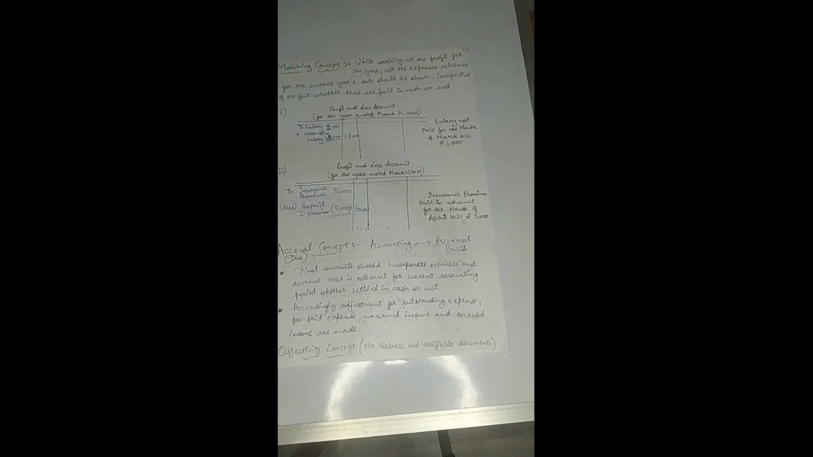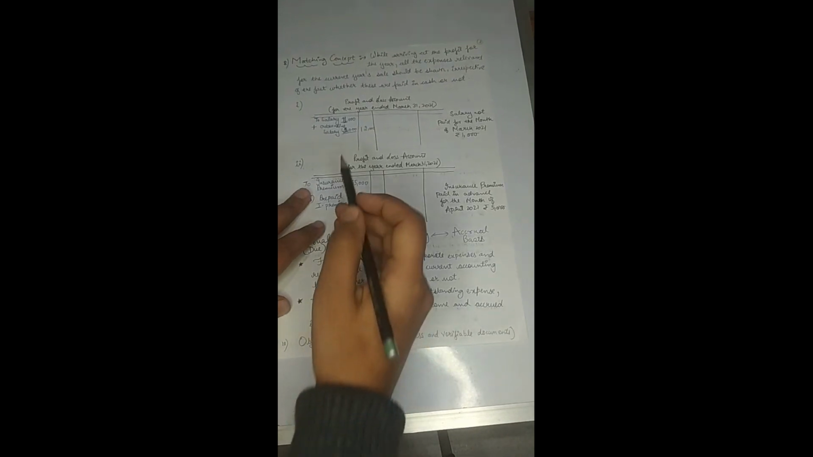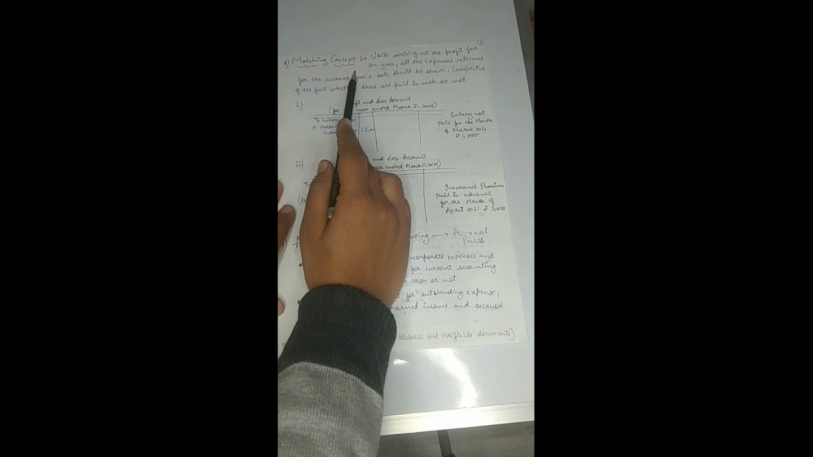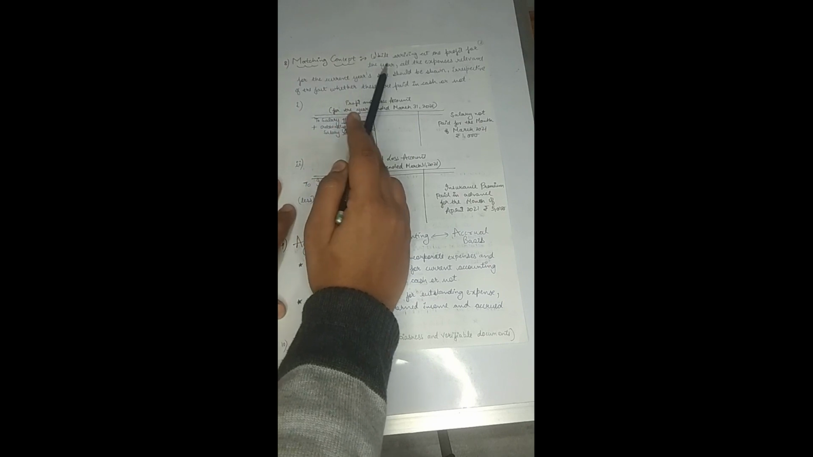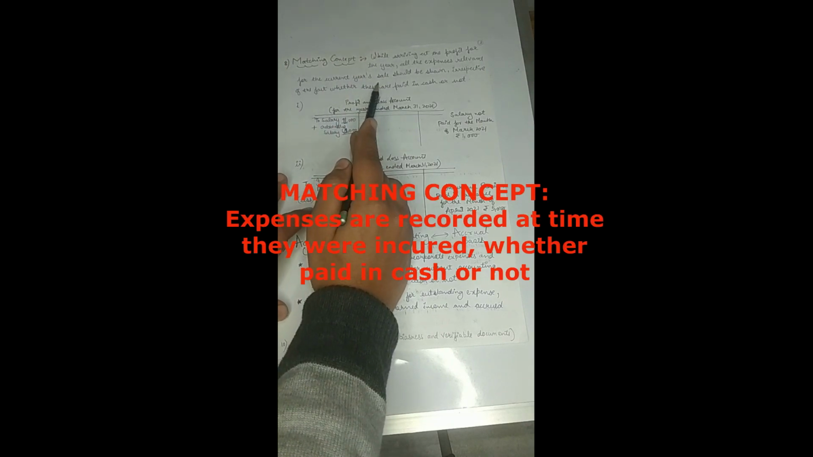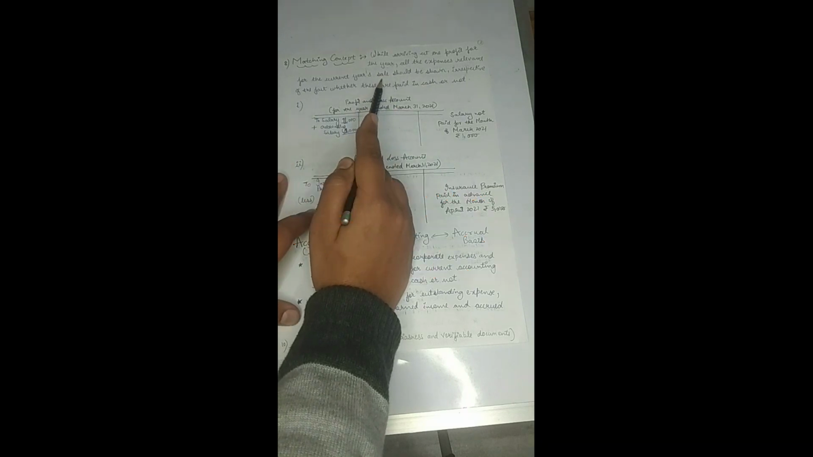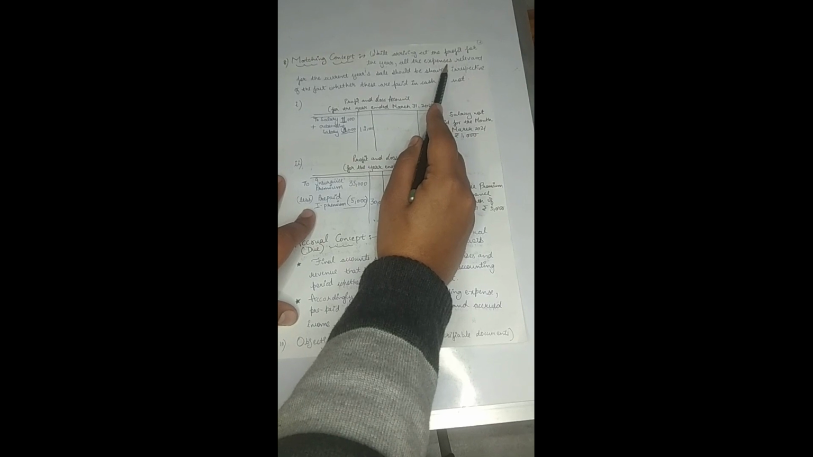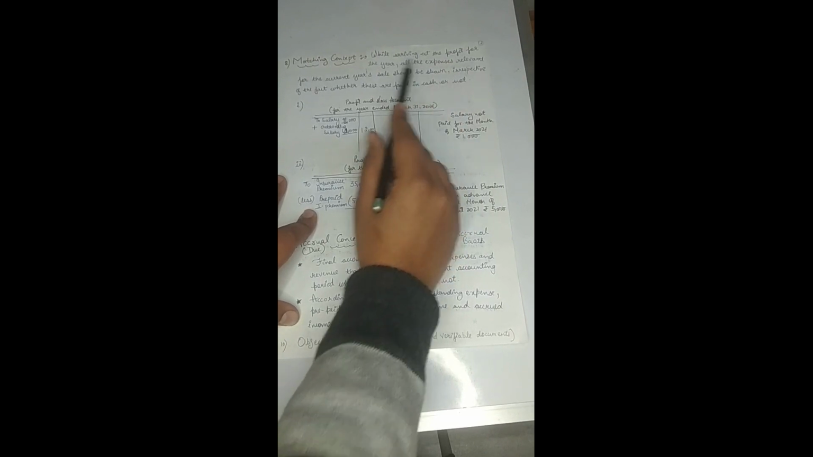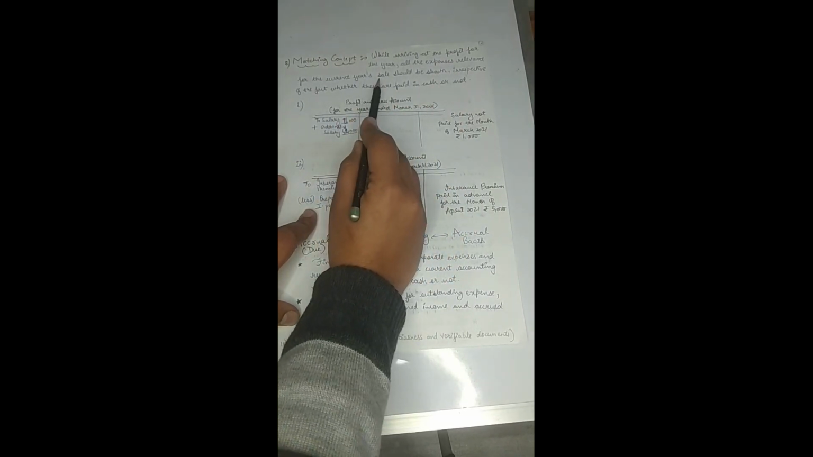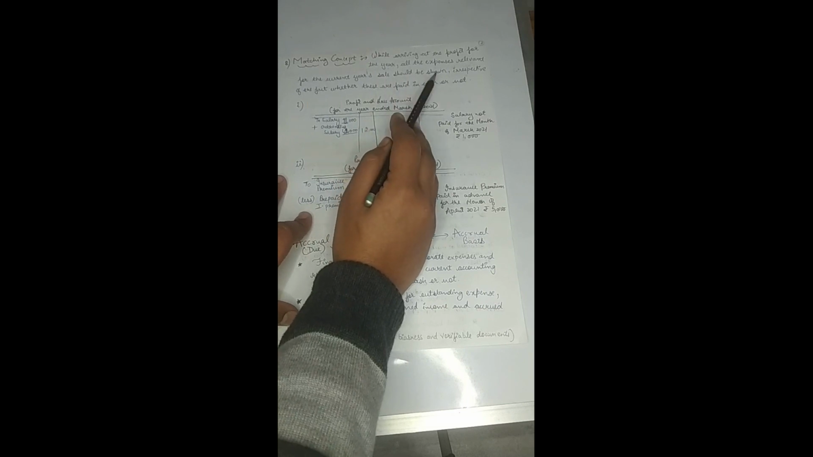I hope that till now all the concepts are clear. The next concept is the matching concept. Matching concept says that while preparing the financial statements, while arriving at the profit for a particular financial year, all the expenses which were relevant for that year's sale should be shown, right?